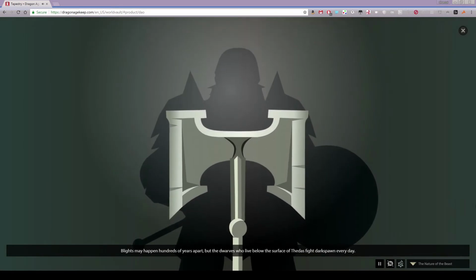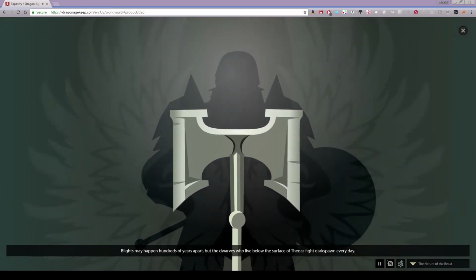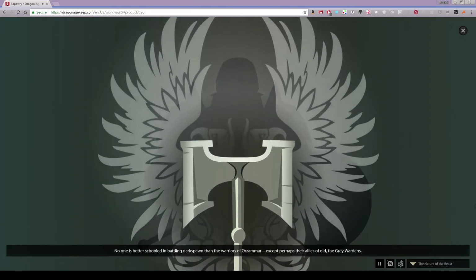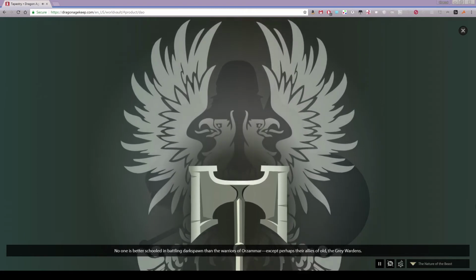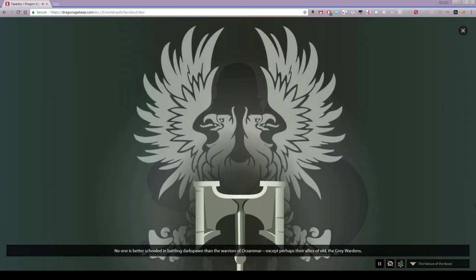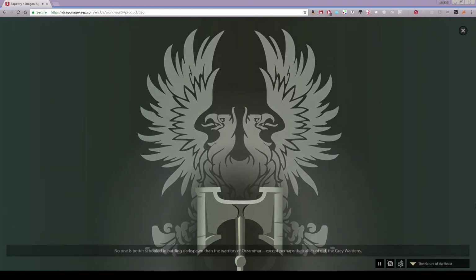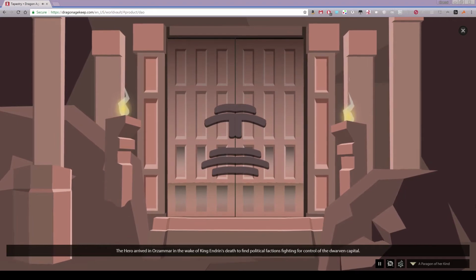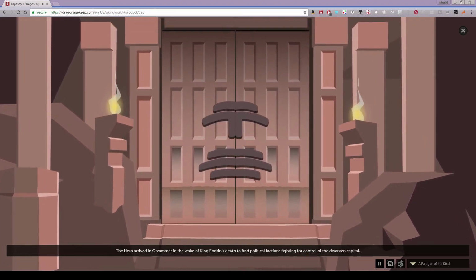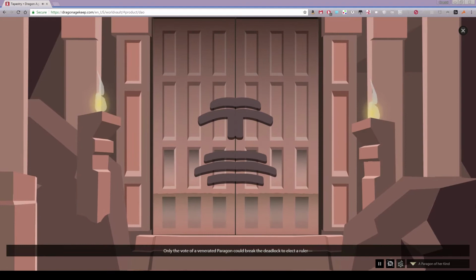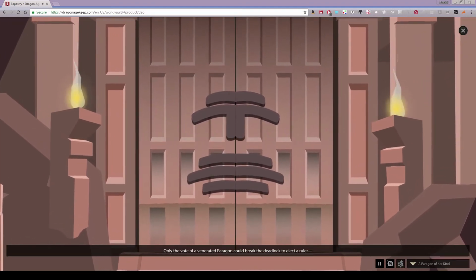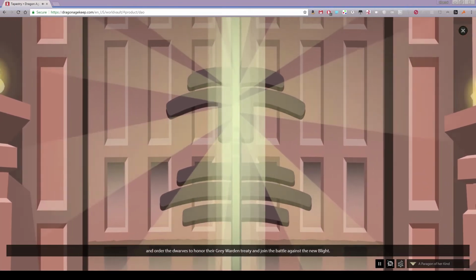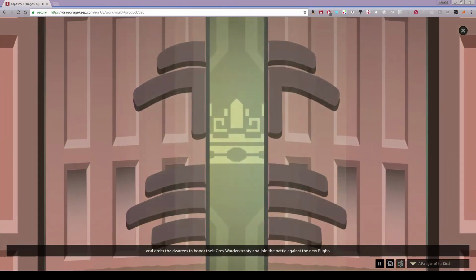Blights may happen hundreds of years apart, but the dwarves who live below the surface of Thedas fight Darkspawn every day. No one is better schooled in battling Darkspawn than the warriors of Orzammar, except perhaps their allies of old, the Grey Wardens. The hero arrived in Orzammar in the wake of King Endrin's death to find political factions fighting for control of the dwarven capital. Only the vote of a venerated paragon could break the deadlock to elect a ruler, and order the dwarves to honor their Grey Warden treaty and join the battle against the New Blight.